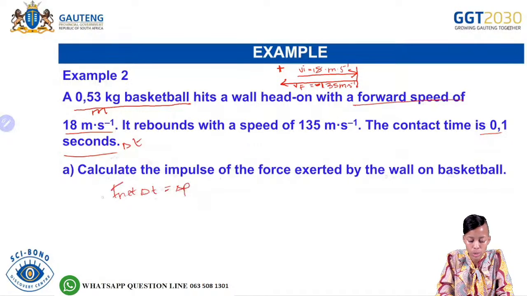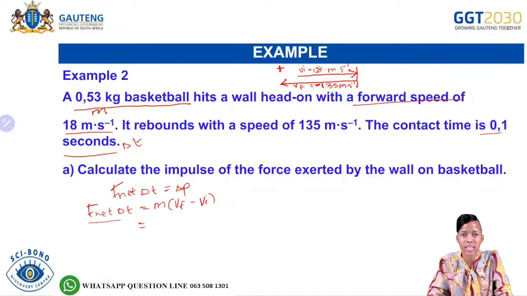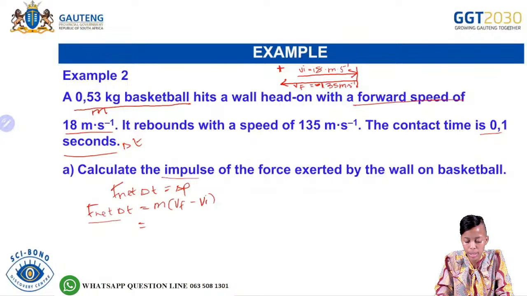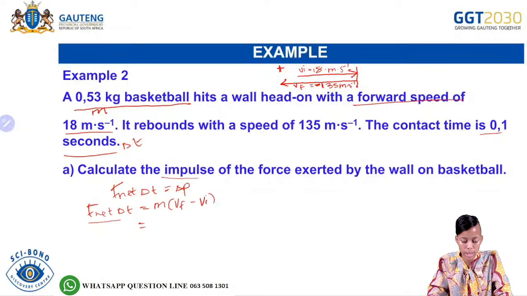So F net change in time is equal to m times v final minus v initial. F net change in time represents the impulse, and the question is saying we need to calculate the impulse.